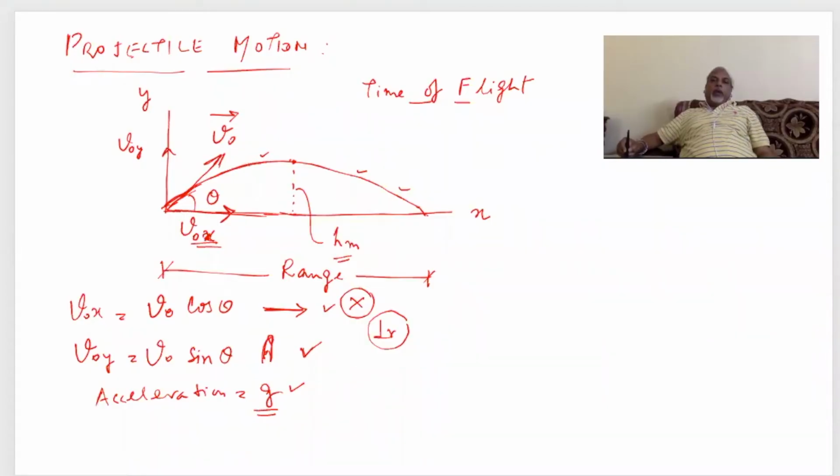Suppose if we take a point at this position, then at this point, the tangent to this graph will be your V. This will of course be Vx, and this will be your Vy.